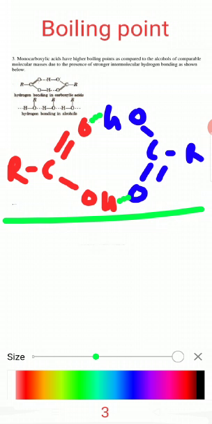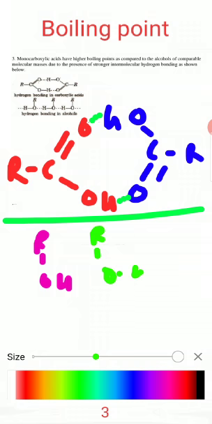Now the intermolecular hydrogen bonding in alcohol. This is R-OH, one molecule of alcohol. This is a second molecule of alcohol, this is a third molecule, and this is another molecule of alcohol.